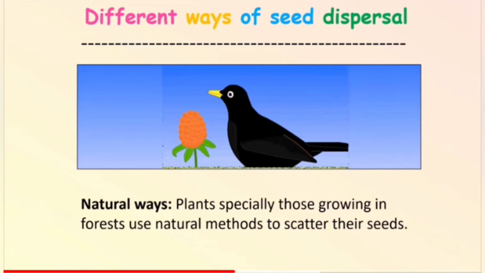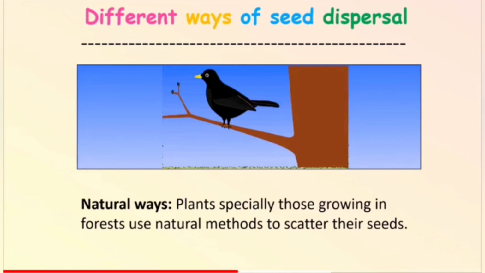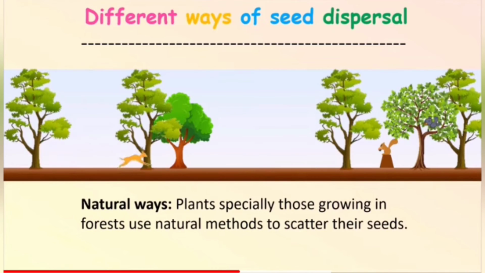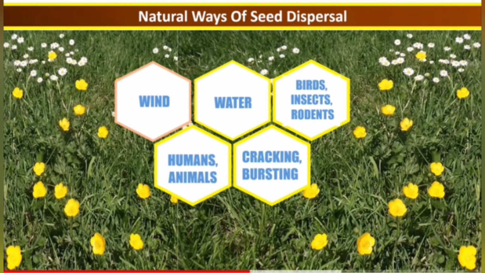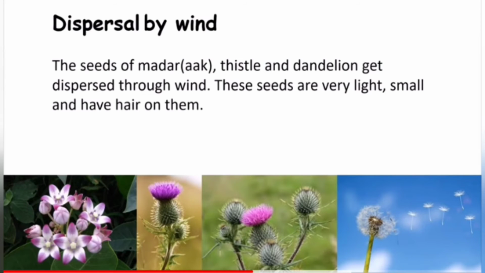Different ways of seed dispersal. Natural ways. Plants, especially those growing in the forest, use natural methods to scatter their seeds. Natural ways of seed dispersal: by wind, by water, and many more like the animals, birds, insects, and human beings.